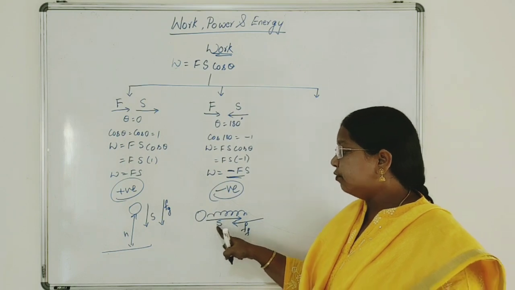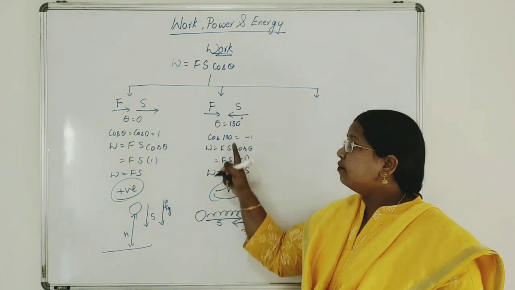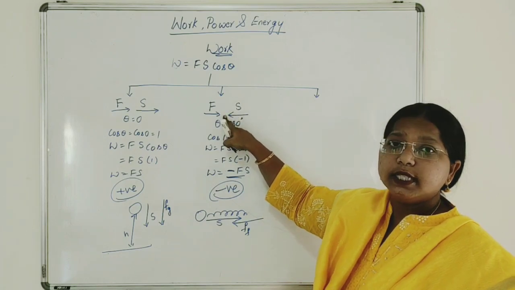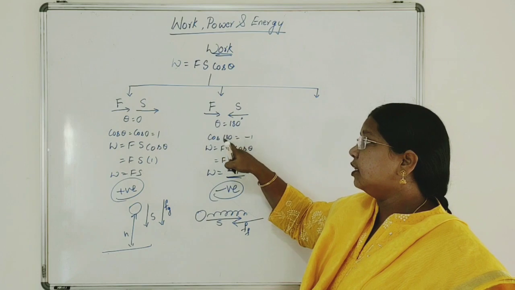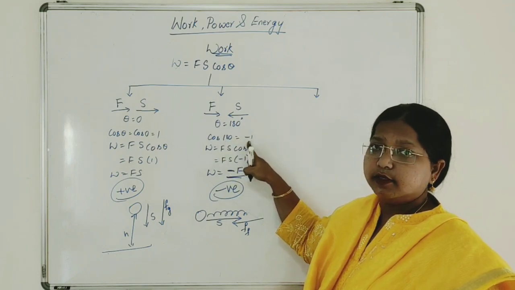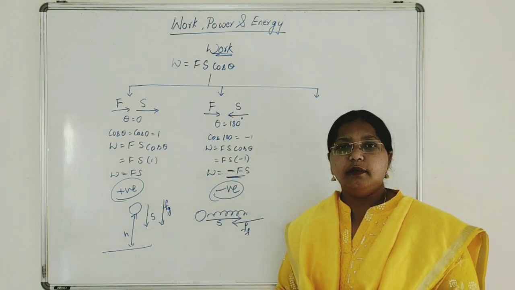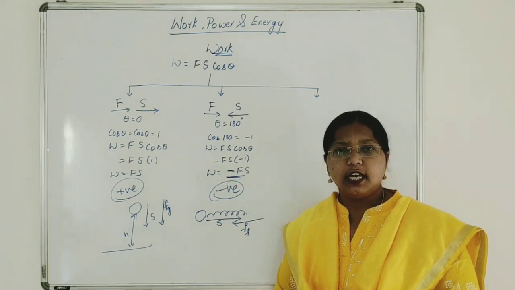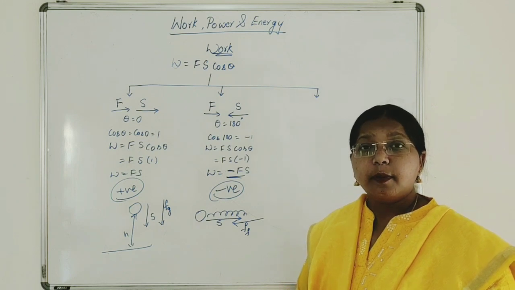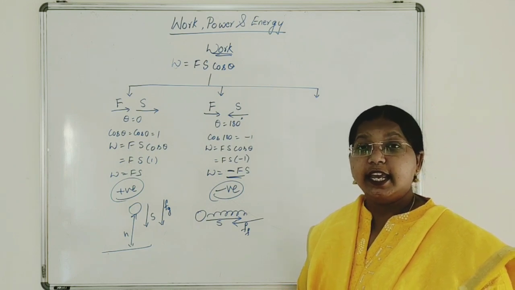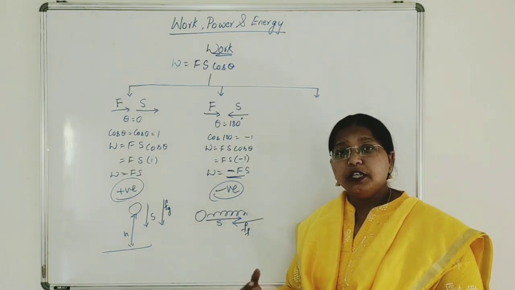It is clear: the force and the displacement are in opposite directions, so theta is 180 degrees. Substituting cos 180, we get minus 1. So W is equal to Fs cos 180, W is equal to minus Fs, which is a negative work. So this is the example of a ball rolling on the ground.